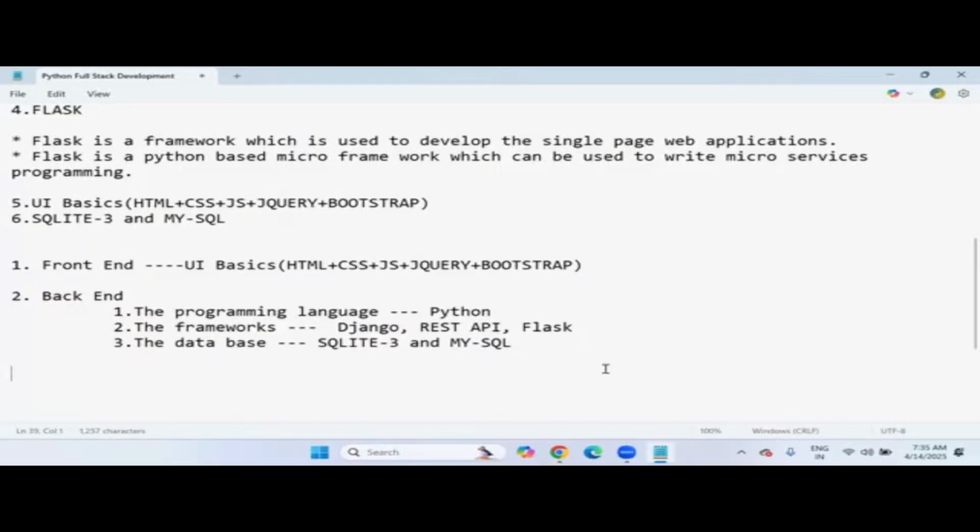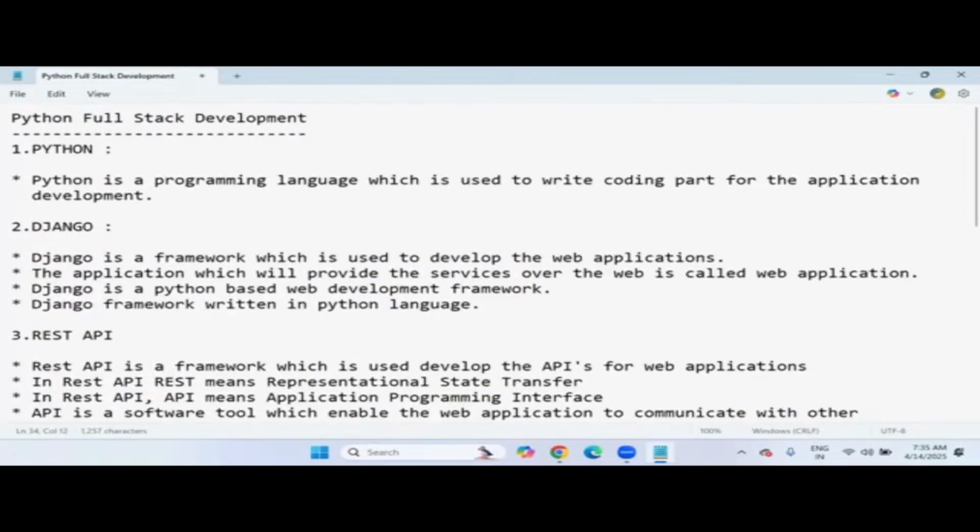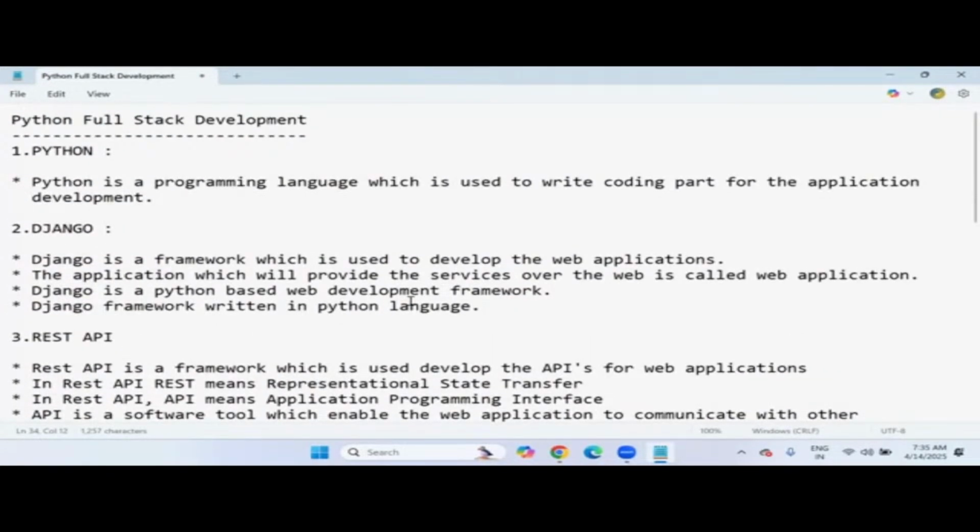So nowadays, full stack developers are in huge demand in the market. So it is better to go with the full stack development process, if you don't have any other course in mind like DevOps, AWS, AI, and ML, as I said in the beginning session of today.